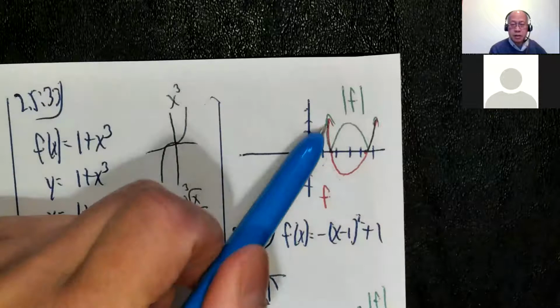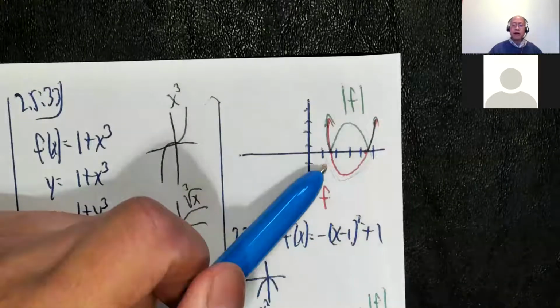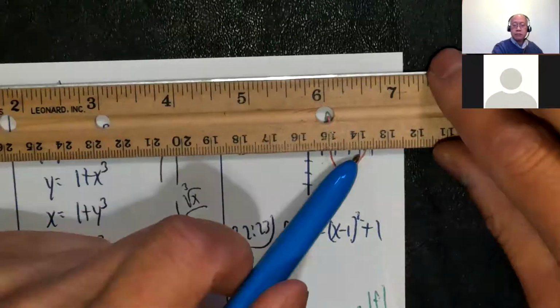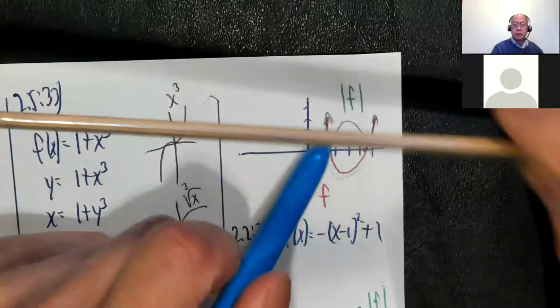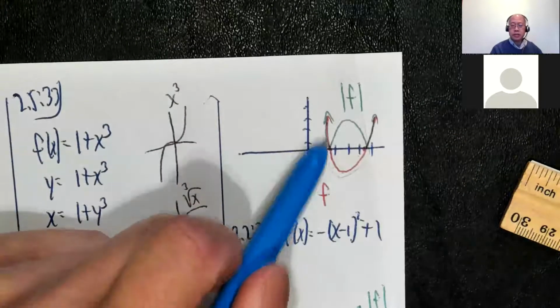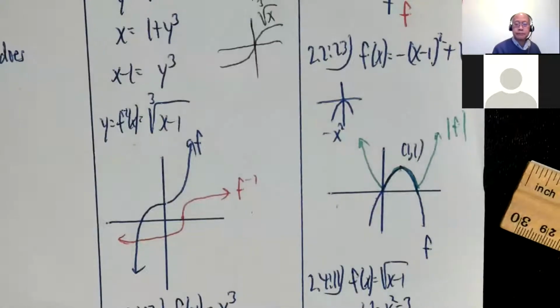Okay, so for the graph, it's crudely something like this. So here's the original f. And for absolute value of f, anything that's below the x-axis, the U shape, reflect here to the upside down U shape. Anything that's above stays the same. So that stays the same. That stays the same.